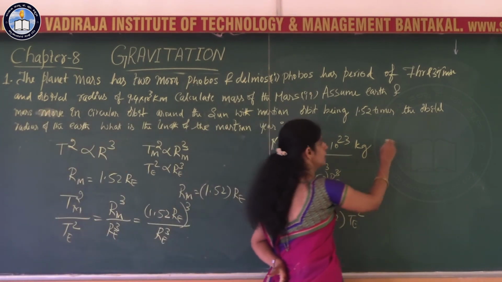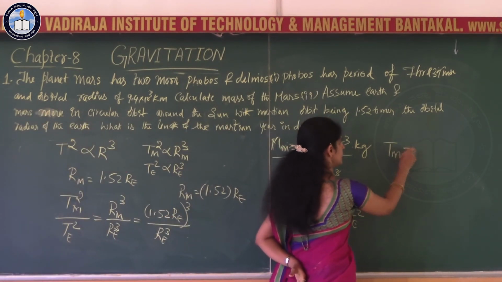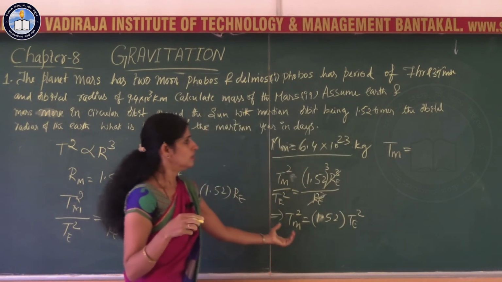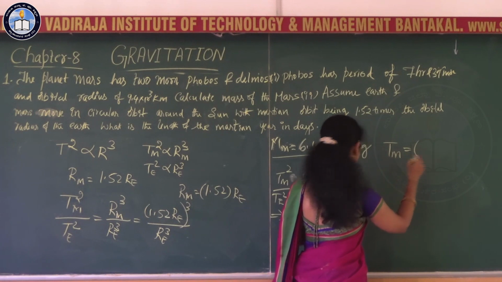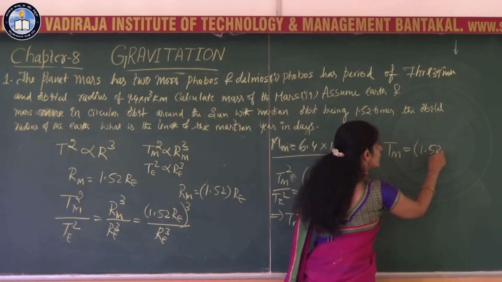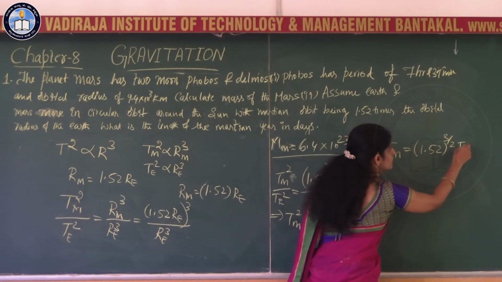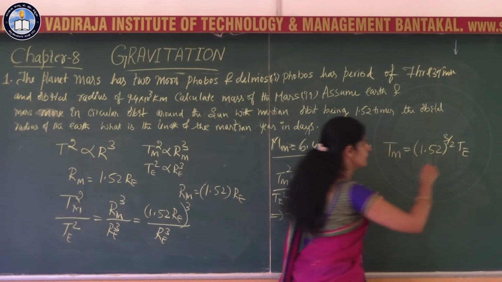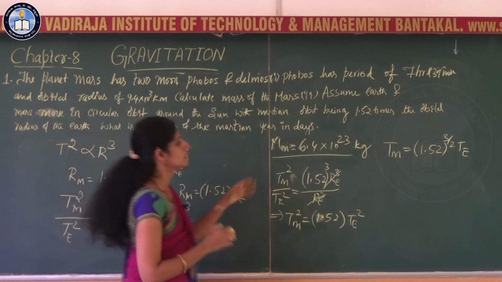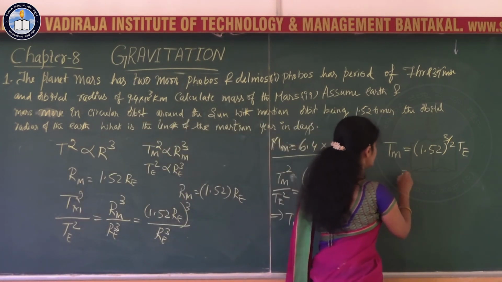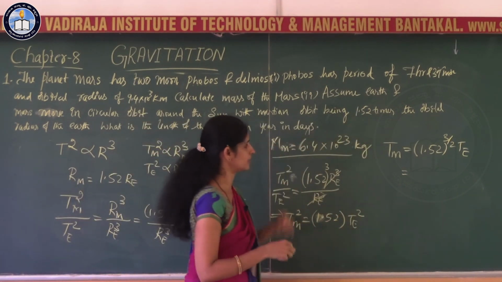Then T_M is equal to, if you take the square root of this whole equation, 1.52 to the power 3 by 2 times T_E. The period of Earth around the Sun is 365 days, because we need the answer in days.